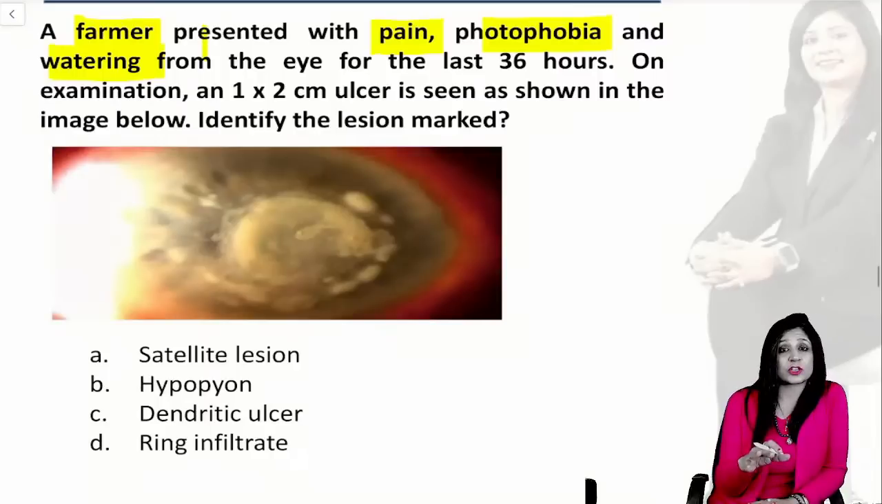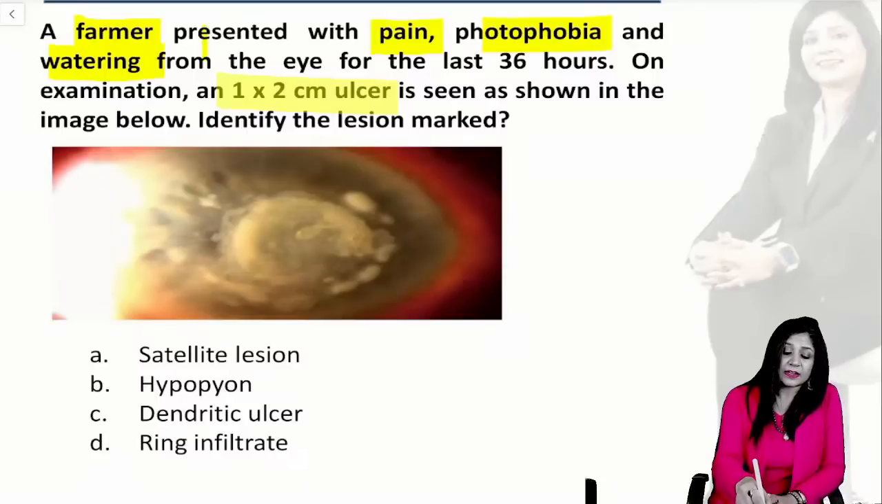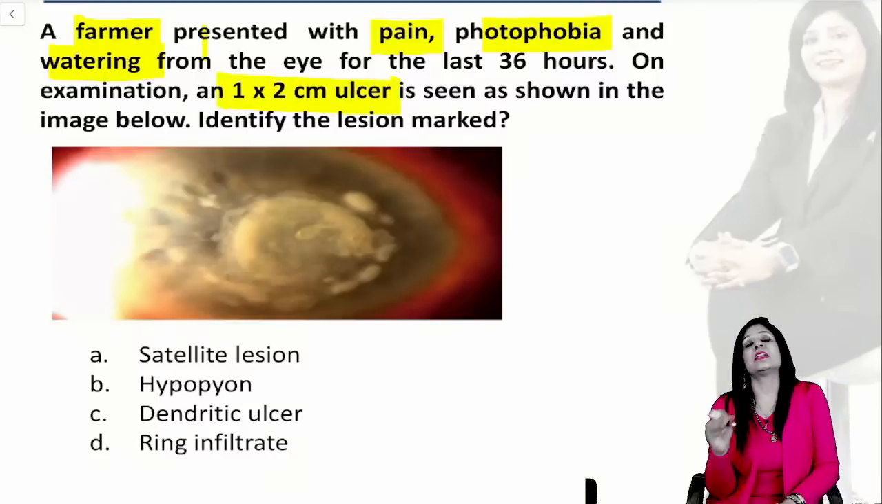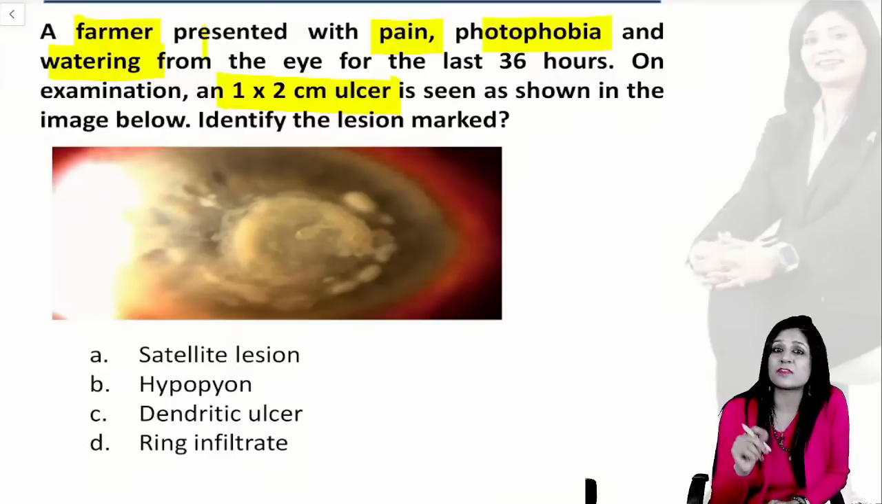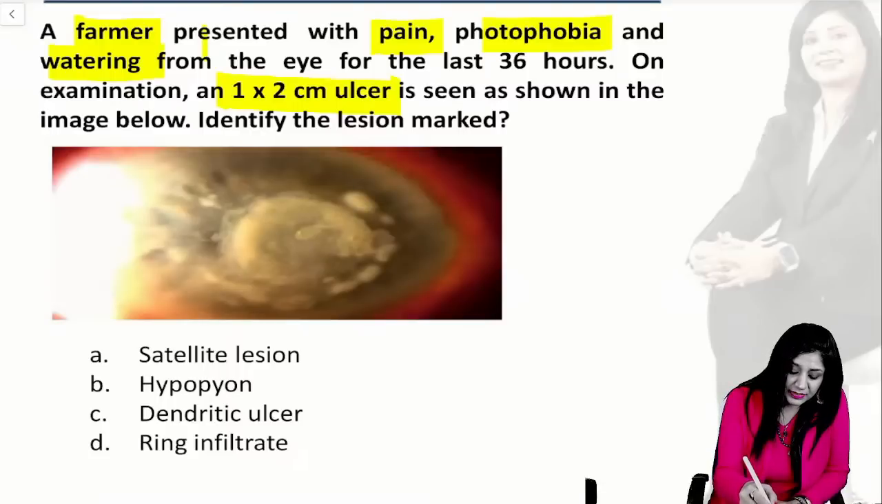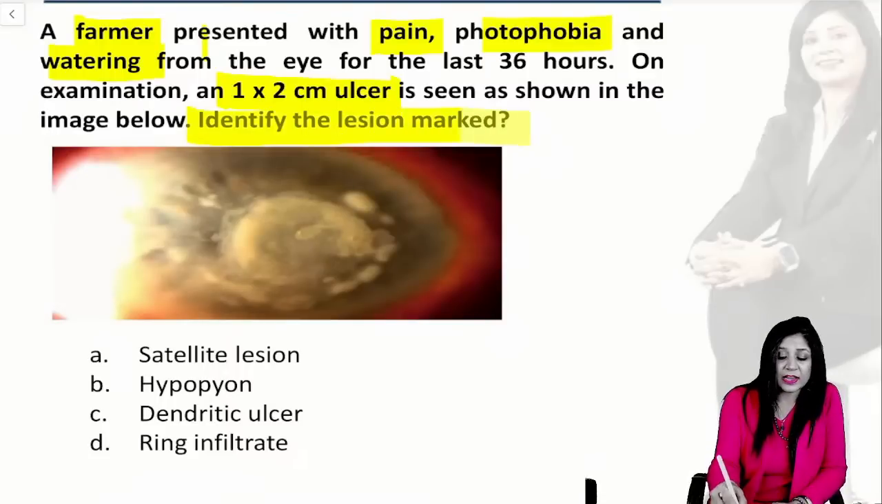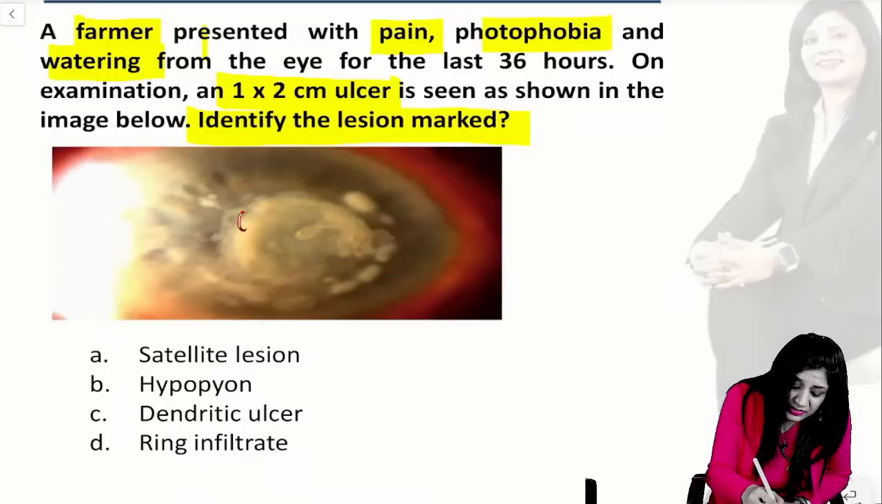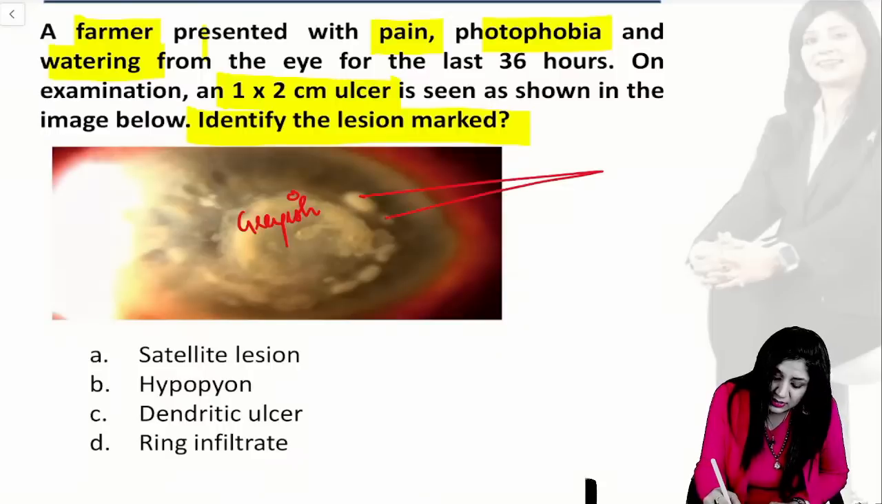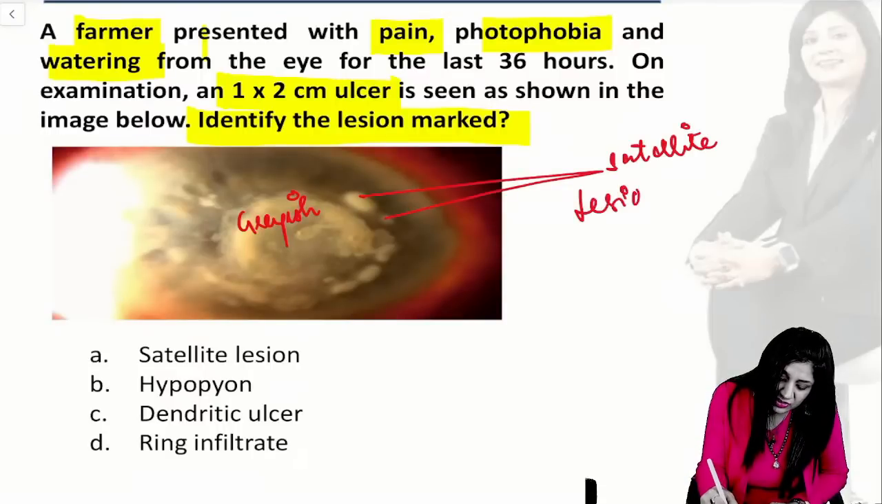Now here in this question, we have pain, photophobia, watering, and an ulcer is also there, but it is again not the bacterial ulcer. I told you signs are always more important than the symptoms. What is the lesion here? You can identify the lesion only once you know what kind of ulcer it is. If you see, this is a grayish ulcer, and you can also see the satellite lesions. So with satellite lesions and a grayish ulcer, it has to be fungal keratitis.